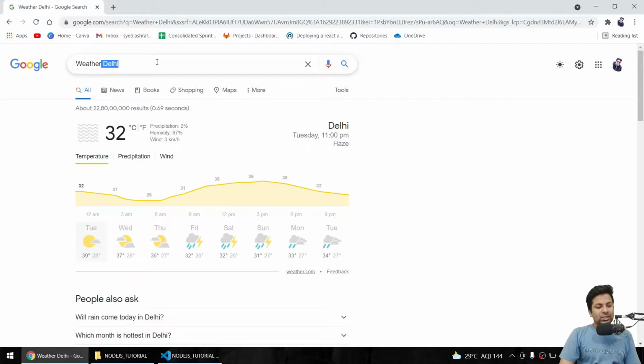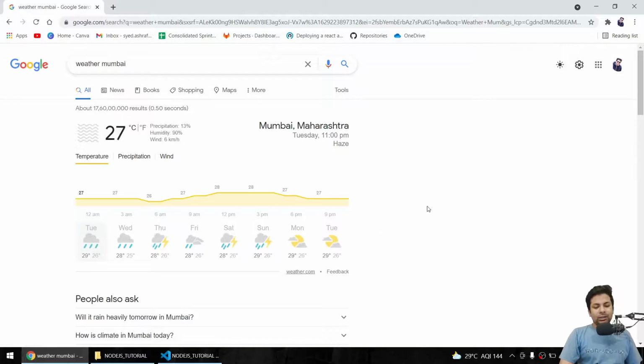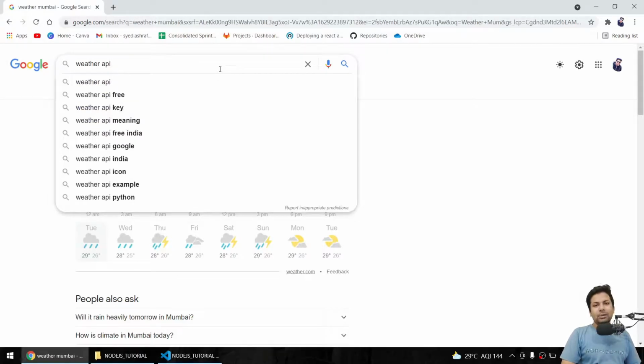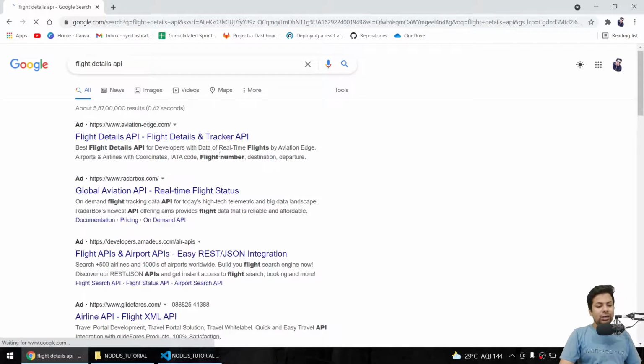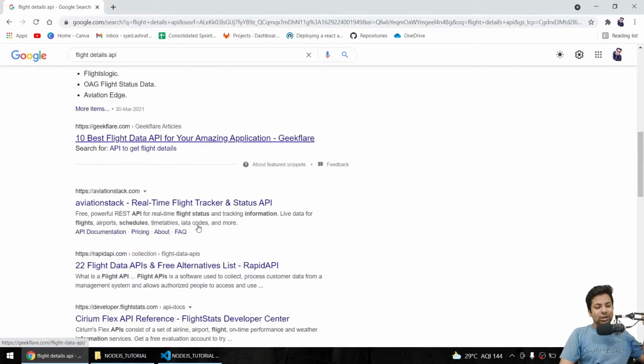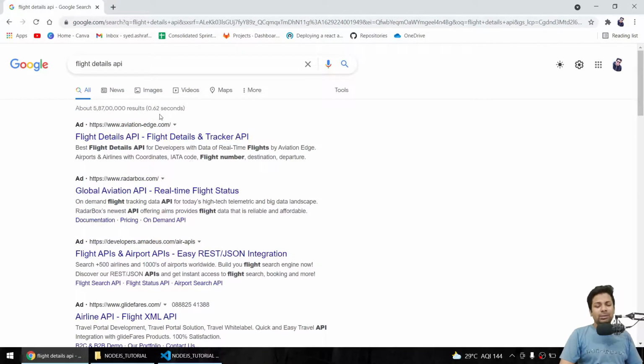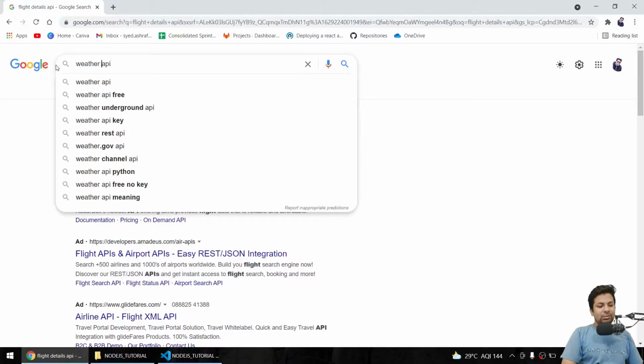Firstly we can check that whatever city we write, it will give us the temperature. You can see a lot of stuff. Now how do we get the API where we can get the result and use it in our project? I'll just search weather API. Whatever you want, if you want flight details, just search flight details API. You'll see a bunch of people offering flight data APIs, but they are mostly paid. But we want weather, so we'll just search weather API.